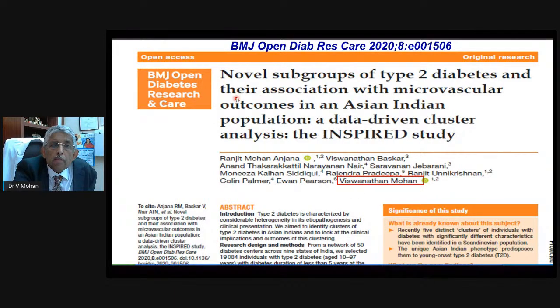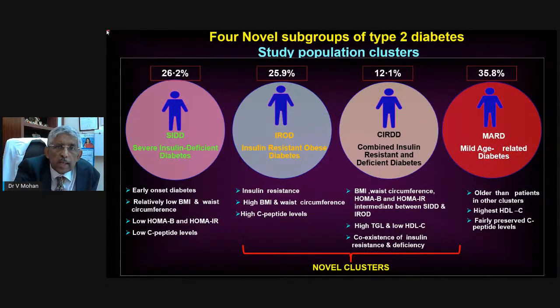Last year, we published a paper in BMJ Open Diabetes where we showed that there are novel subgroups of type 2 diabetes in Indians, and their associated microvascular complications also change. For example, there are 4 subtypes of diabetes. There is a severe insulin deficient diabetes, or SID. These are lean people, young people, BMI is lower, and they have more severe diabetes. And these are people who are more prone to retinopathy, actually. There's an opposite type. People are obese and insulin resistant. These people are more prone to kidney disease and heart disease, not so much to eye disease.